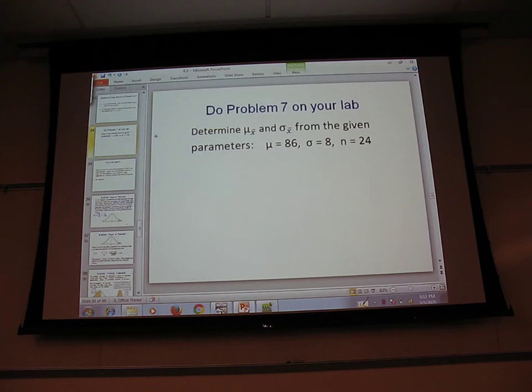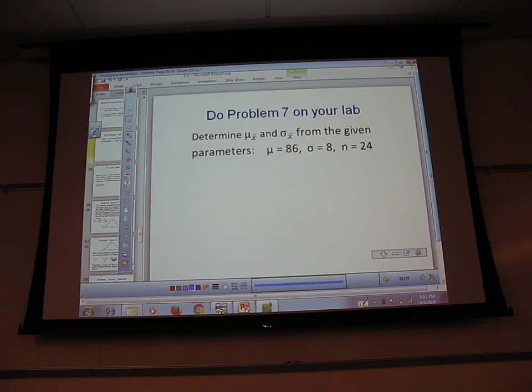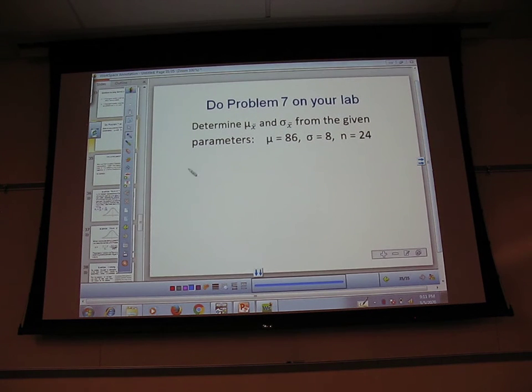All right, so you guys do problem 7 on your lab. In other words, find mu x bar and find sigma x bar. Find those two things.